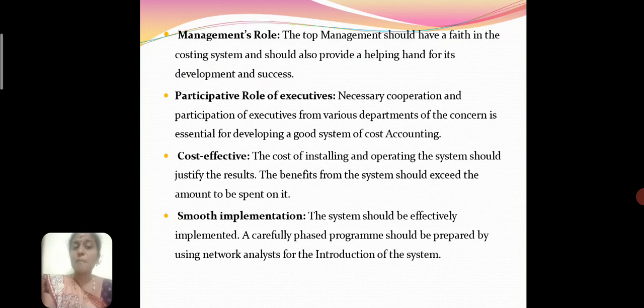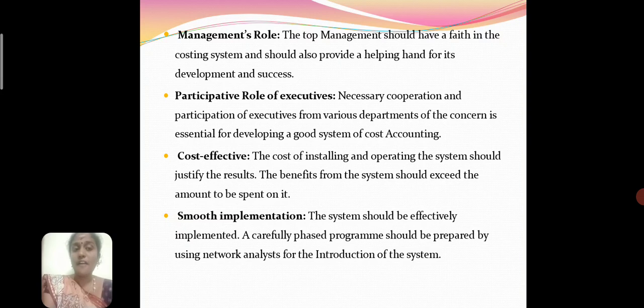The next one is management's role. The management aims at achieving the goal in the organization. With faith in the costing system, it should also provide a helping hand for its development and success, and also for achieving the goal in the concern. Participative role of executives: necessary cooperation and participation of executives from various departments like production department, sales department, finance department, human resource department for developing a good system of cost accounting.